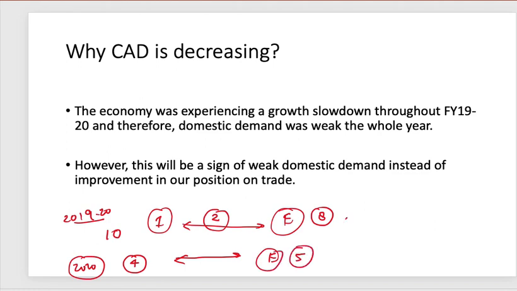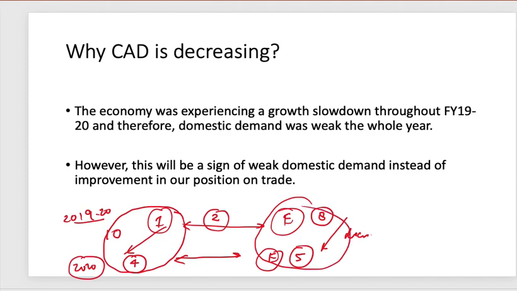So what is happening? Exports are decreasing, imports are also decreasing, but imports are decreasing more as compared to exports. So here cumulatively there is an appreciation of 1 unit. So that 1 unit should not be seen as a condition of surplus. Rather, a deeper introspection says that you are not able to import because of weak demand.